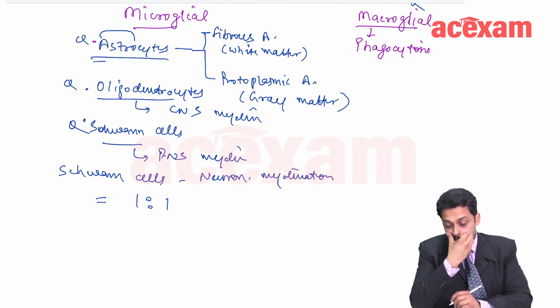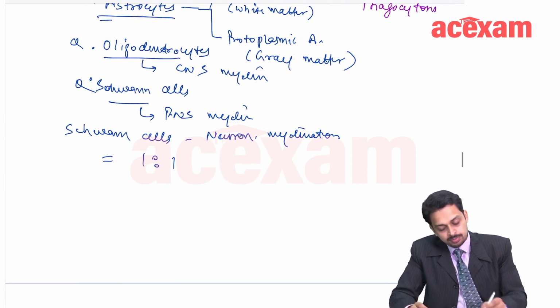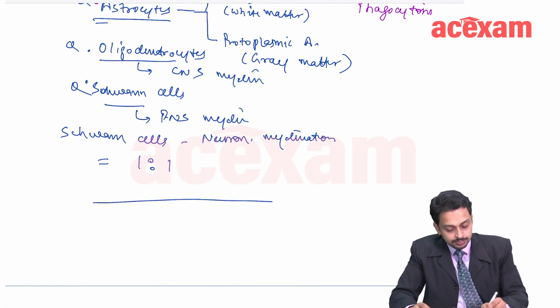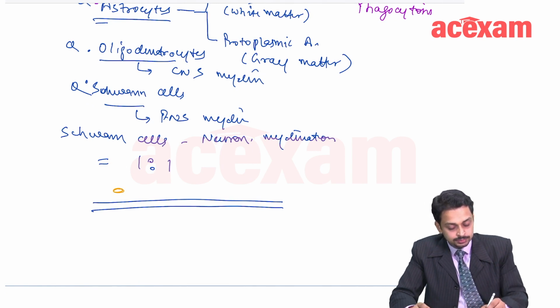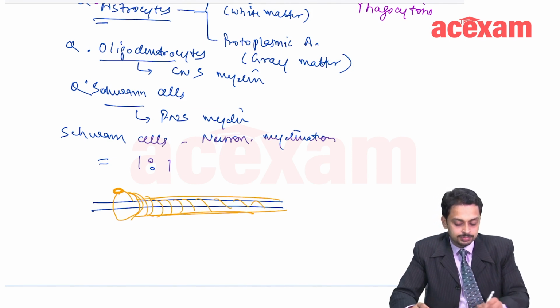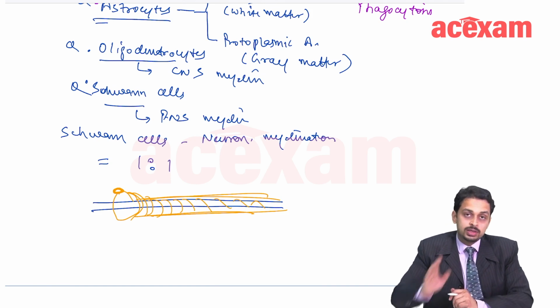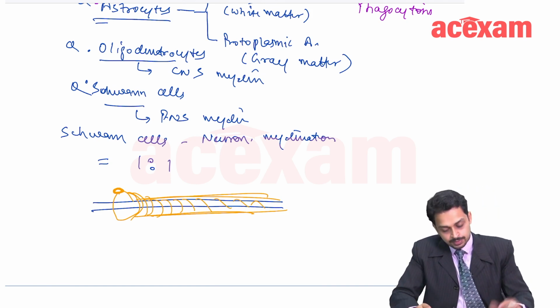What does that mean? That simply means that if there is one axon, one single Schwann cell is going to cover this and provide myelination. So, one neuron, one Schwann cell.